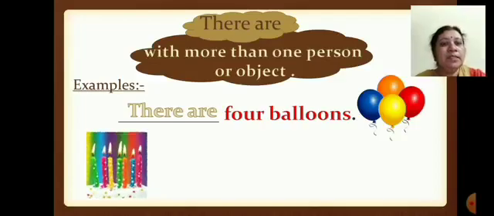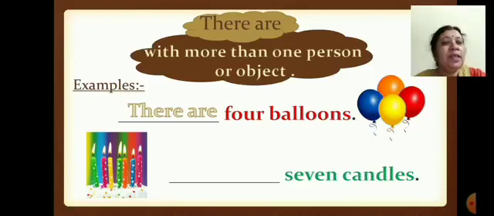Now see here, children, candles are there on the birthday cake. Now let us count the candles. 1, 2, 3, 4, 5, 6, 7. So how many candles are there, children? 7. That means more than one. So we will write here, there are 7 candles.